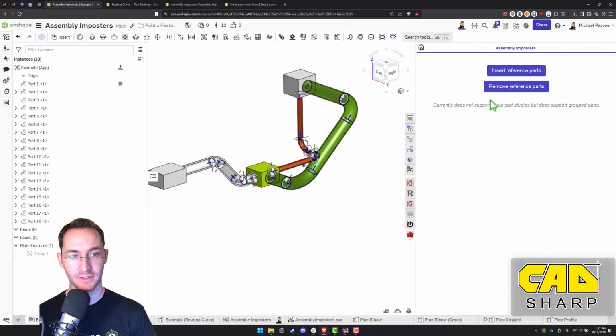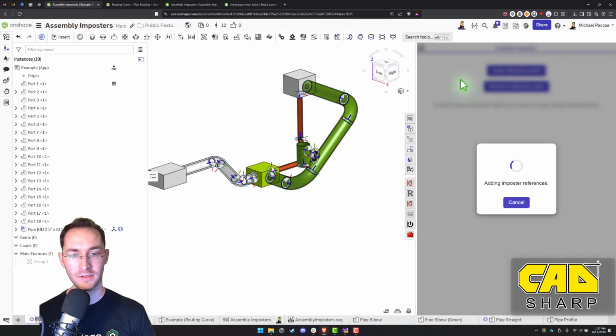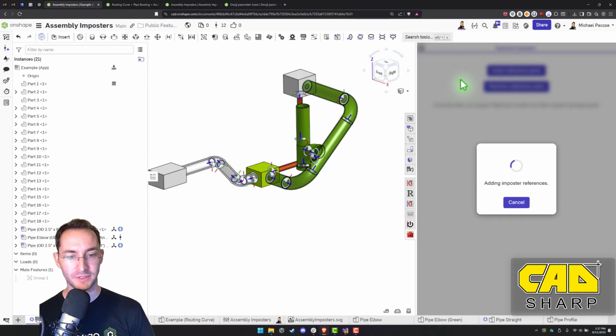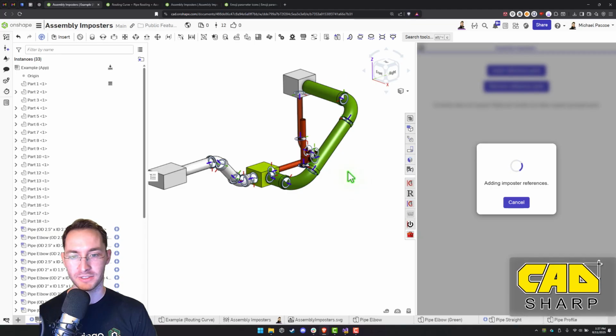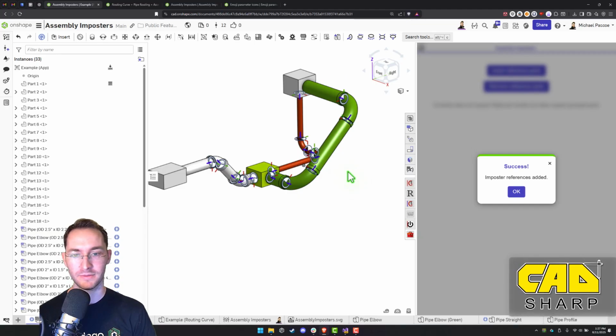So if we click Insert Reference Parts, what the app does is it goes through and searches for all instances within the assembly with mate connectors marked as imposters. And then it gets the data from those mate connectors and finds the URL of the original part. And then it starts mating those original parts to the imposter parts.